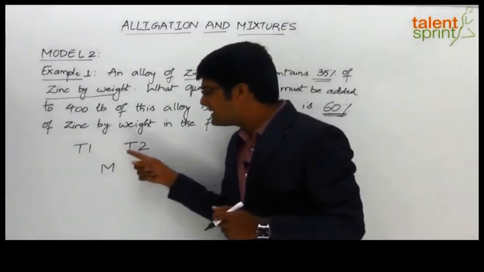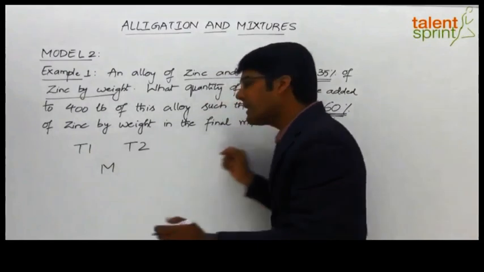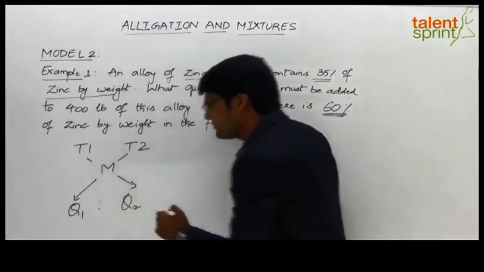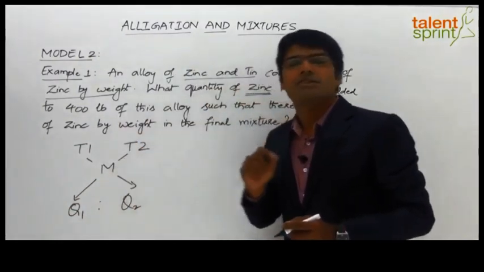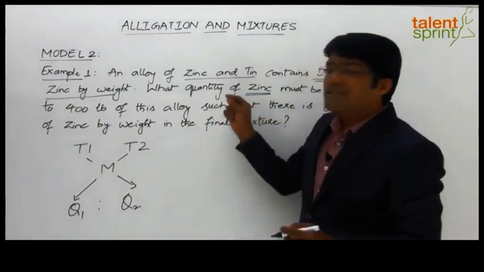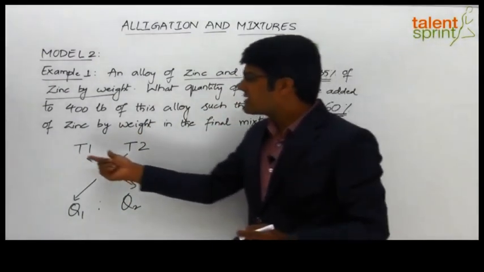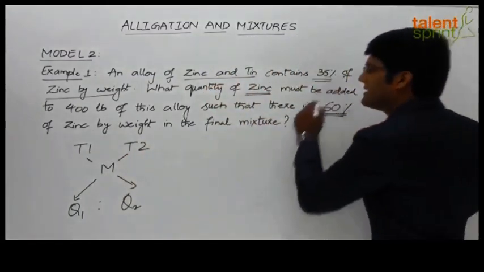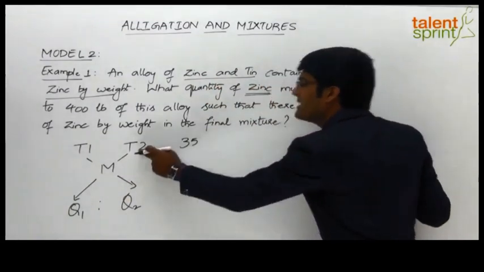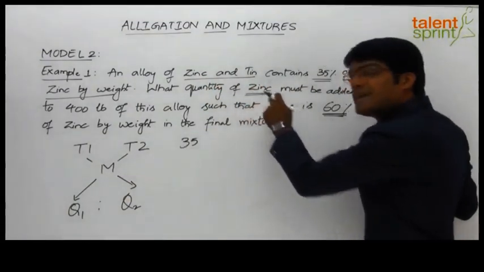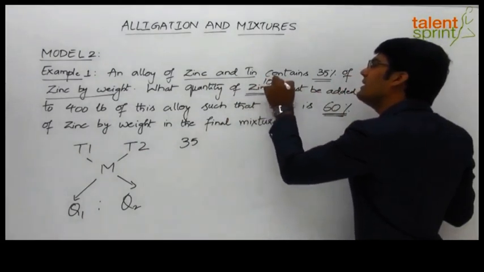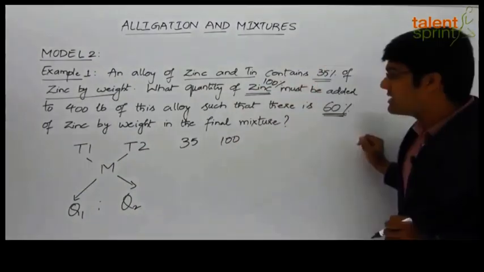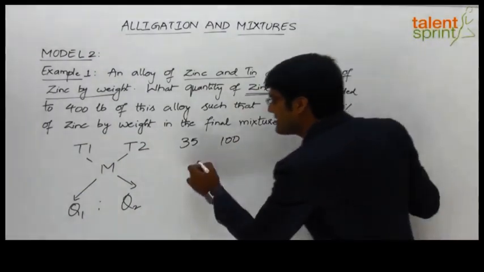So when we take these 3 strengths in the given format and find out the cross differences, we get the quantities of type 1 and type 2. So T1 and T2 are nothing but the 2 types of mixtures that we have. Now let's go by the strength of zinc. What we are going to do here is substitute the strength of zinc in these 3 places. So strength of zinc in type 1 is 35%. The strength of zinc in type 2, because type 2 is pure zinc, will be 100%. So we can say the strength of zinc in type 2 is 100%. And in the final mixture, the strength of zinc is 60%.